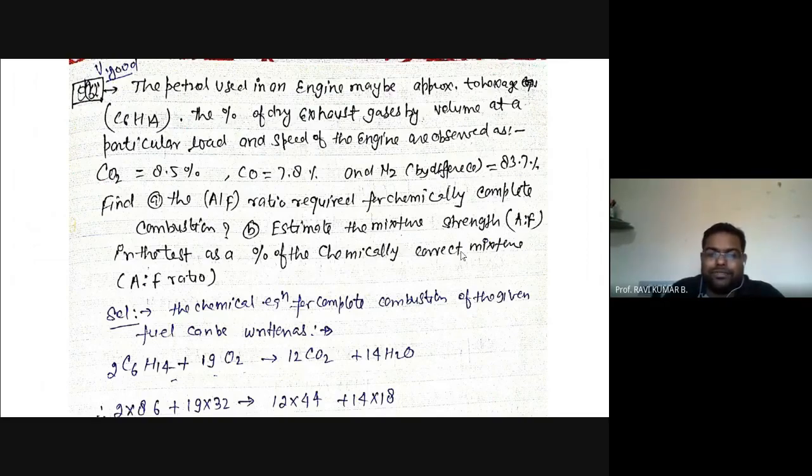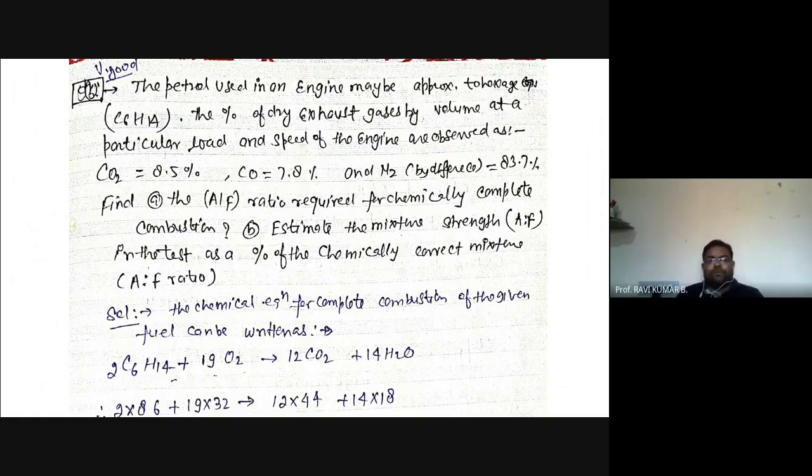Then the percentage chemically correct mixture. So two things you need to calculate: the stoichiometric air fuel ratio and the actual air fuel ratio. These two things we have to calculate from the post combustion products. The composition is given by volume, that is by mole. It is given CO2 8.5, CO is 7.8. So carbon monoxide, the moment you see it, that means insufficient oxygen.